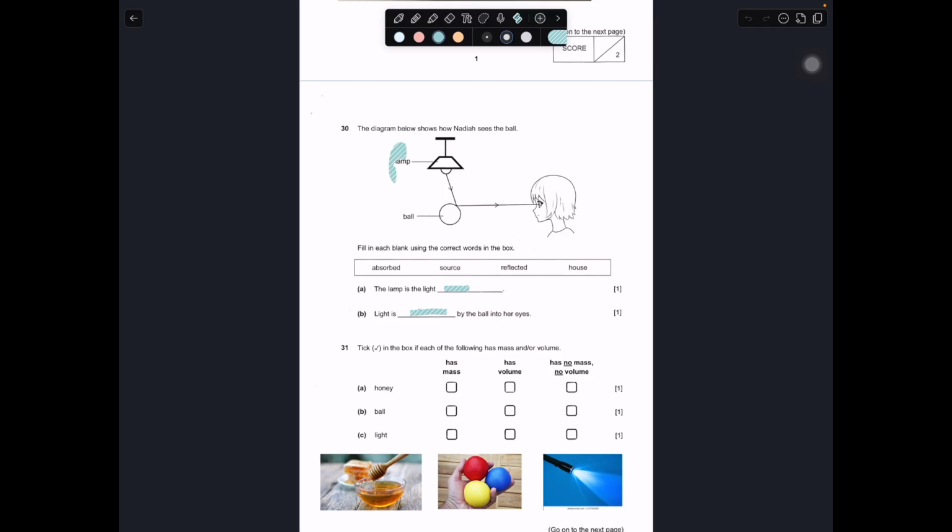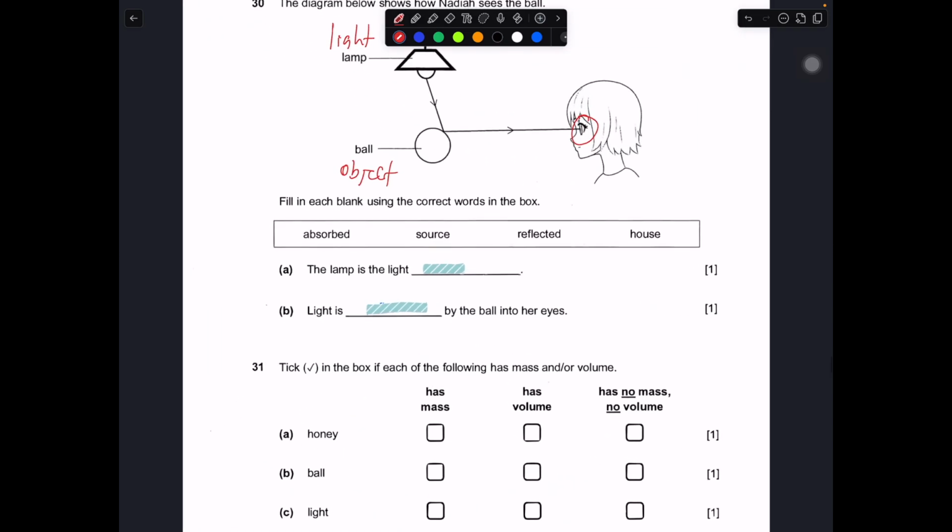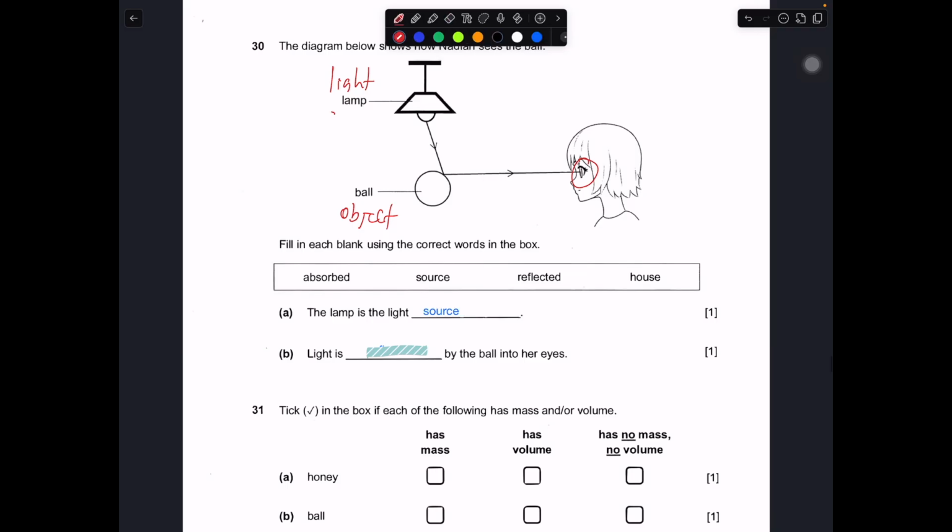Okay, question number 30. So we have a lamp, which in this case is a light source. It will hit an object and go into the person's eye. So basically, this diagram shows you how a person is able to see an object. Then fill in the blanks with the correct word. The lamp is actually your light source over here. So in this case, this one you can cancel out.